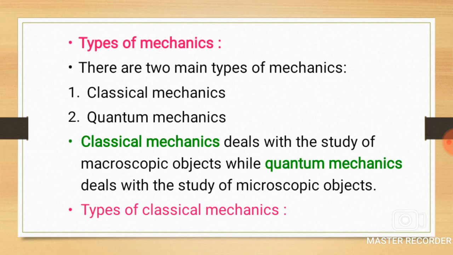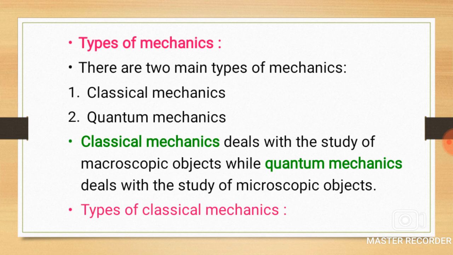Classical mechanics deals with the study of macroscopic objects, while quantum mechanics deals with the study of microscopic objects. That means in classical mechanics there is a study of objects which move at less than the velocity of light, and only macroscopic objects are studied under classical mechanics. But in quantum mechanics there is a study of microscopic objects only. So these are the two branches of mechanics, and our course is only classical mechanics.